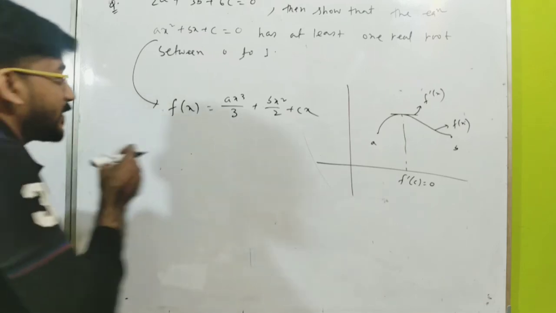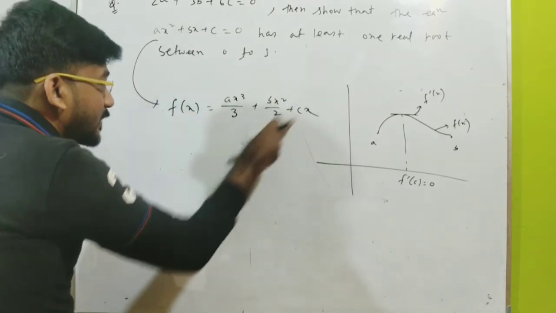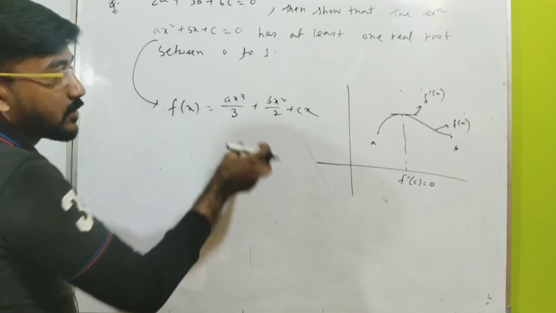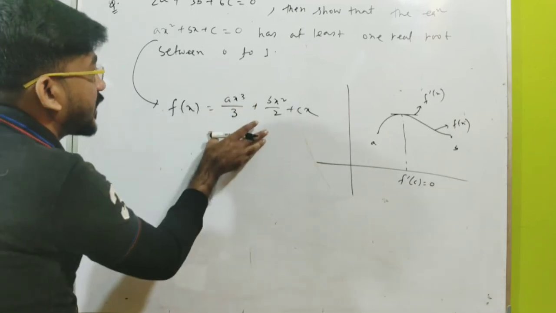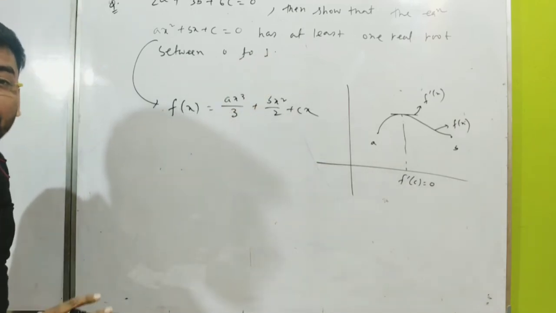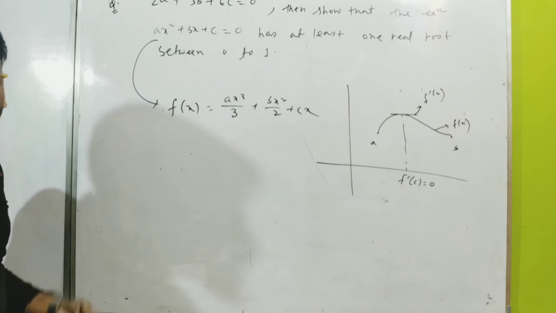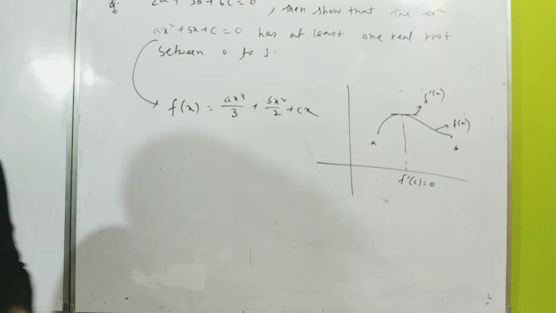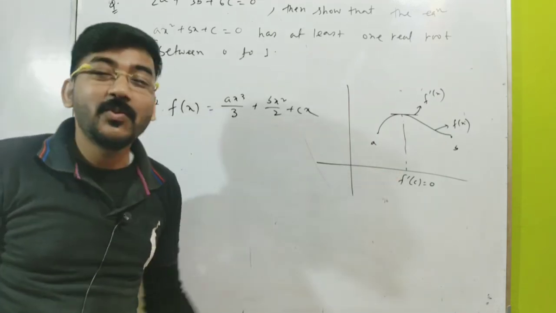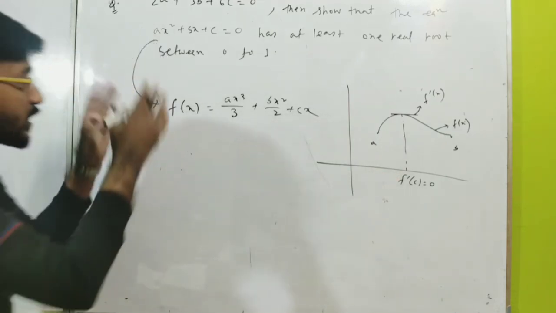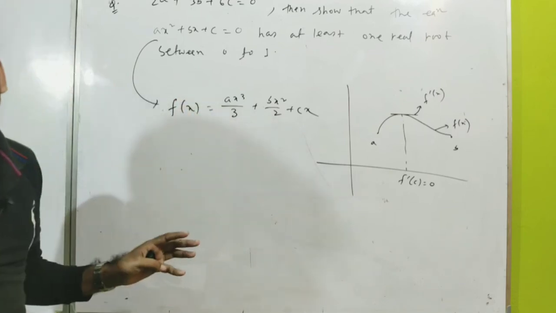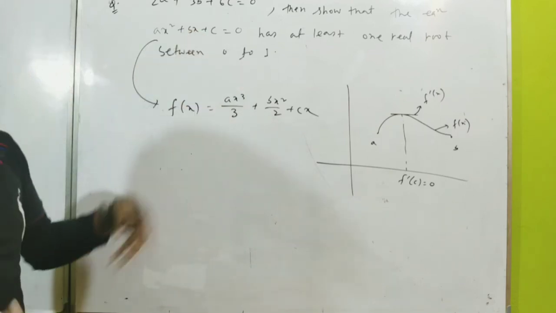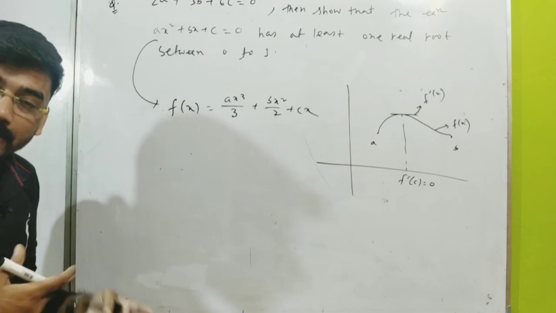So now let me check. If this function is applicable for Rolle's theorem in the interval 0, 1, then my work is done. Because then obviously the equation ax square plus bx plus c is equal to 0 has at least one root between these 2 points. So it's very simple. We have to check only whether the integral of the function satisfies Rolle's theorem or not.